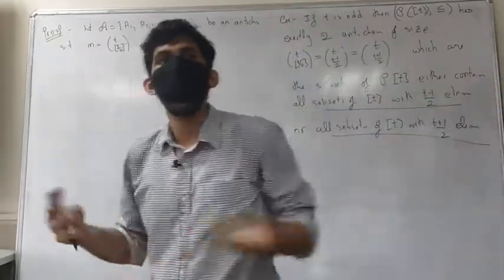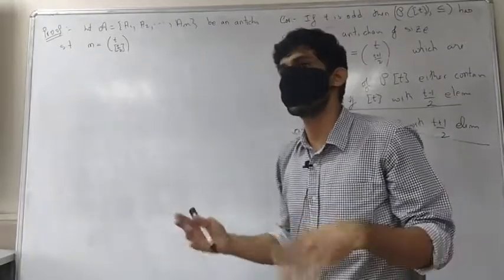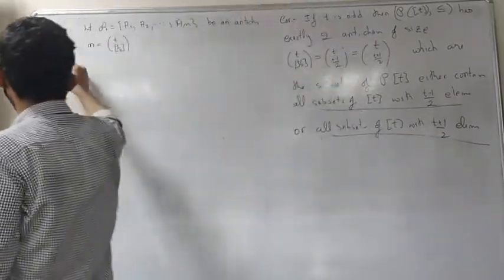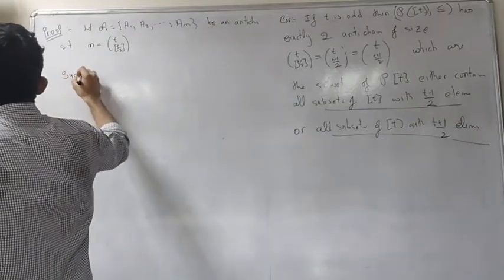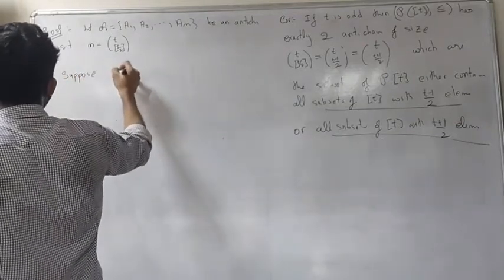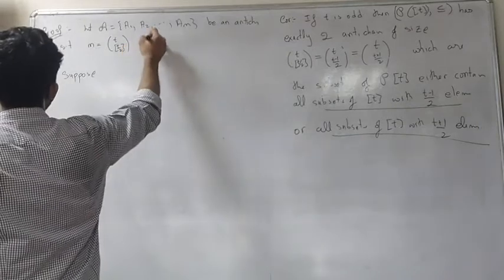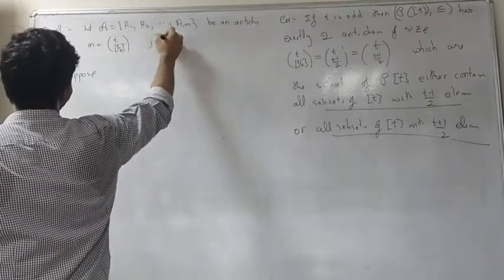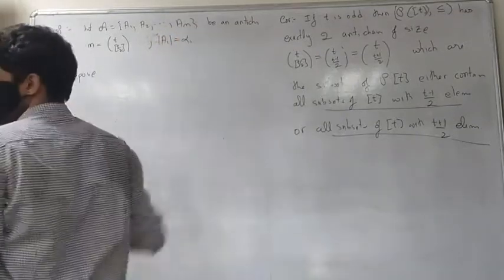Okay, so exactly like the previous case, I'll assume that it's not and get a contradiction. So suppose the cardinality of A_i, let me make it alpha_i, it looks nice.